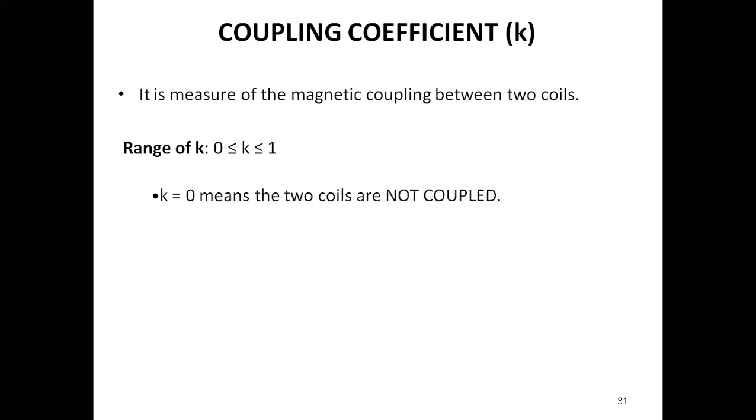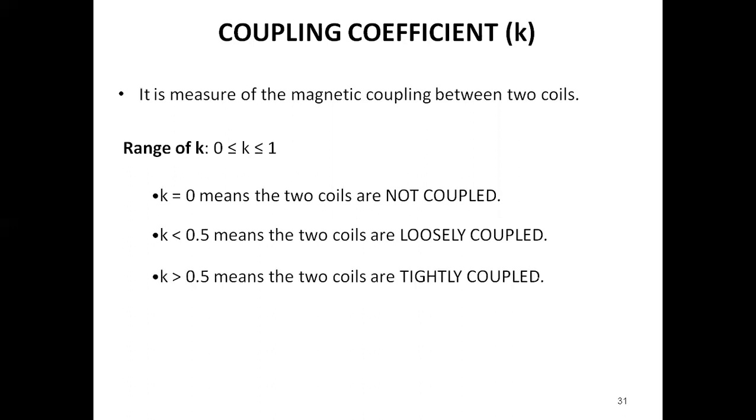If K equals 0, the two coils are not coupled. If K is less than 0.5, the coils are loosely coupled. If K is greater than 0.5, the two coils are tightly coupled. If K equals 1, the two coils are perfectly coupled.